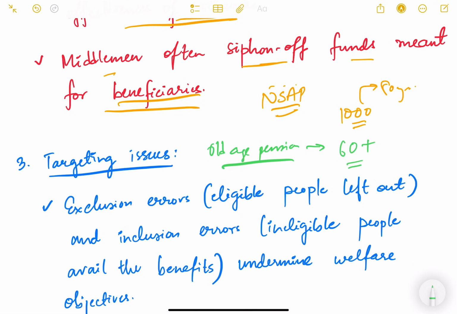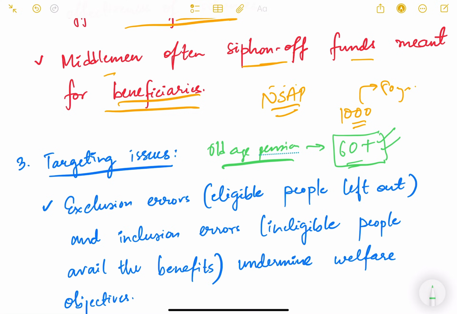Practically speaking, not everybody who is eligible and above 60 years of age gets this old age pension because of several issues. So there are exclusion errors when it comes to welfare schemes.